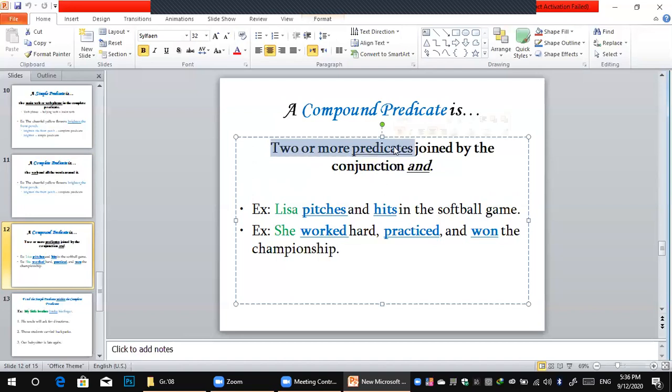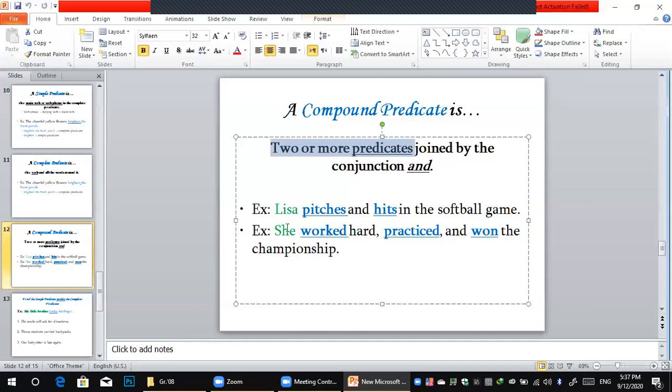Of course, these words we have repeated in the compound subject. Here, Lisa pitches and hits in the softball. So pitches here is a verb and hits is also a verb. When you have two verbs, it's called a compound predicate. Next one: she worked hard, practiced, and won the championship.